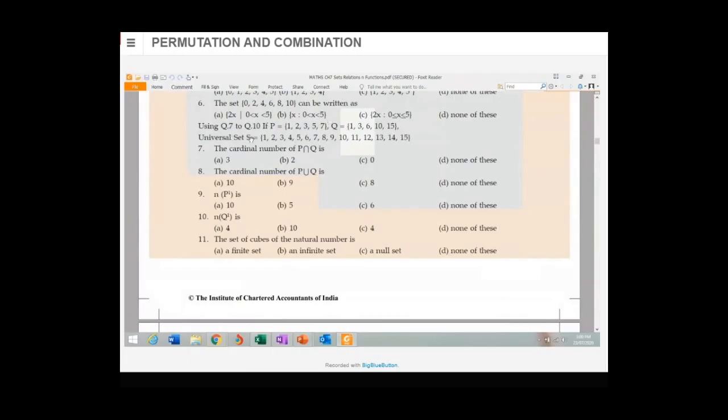Universal set S is 1, 2, 3, 4, 5, 6, 7, 8, 9, 10, 11, 12, 13, 14, 15. So the universal set has 1 to 15. Agreed? The name of the universal set is S, and all the values from 1 to 15 are there. Okay, 15 elements. P is 1, 2, 3, 4 is not there, 5 is there, 6 is not there, 7. And then Q is 1, 3, 6, 10.